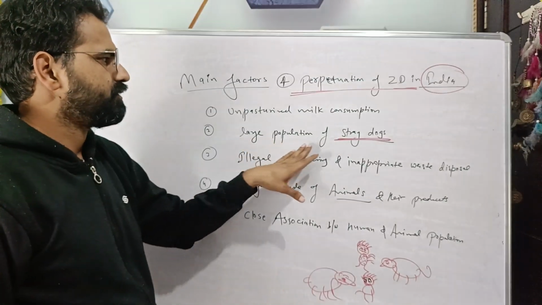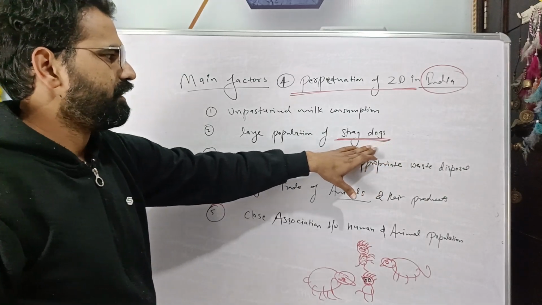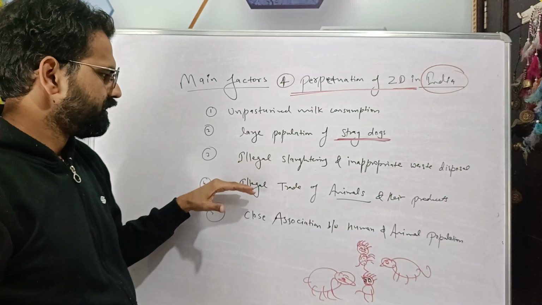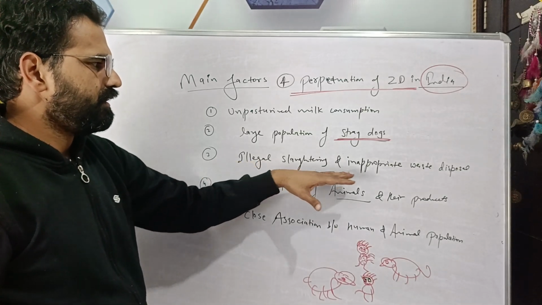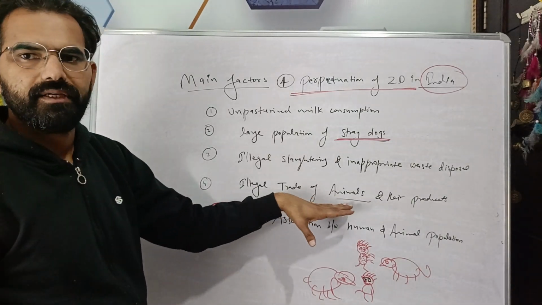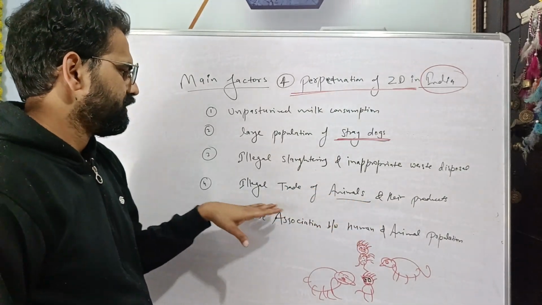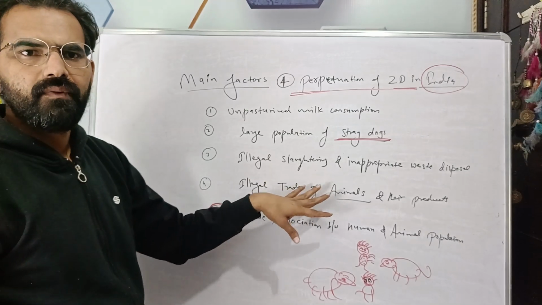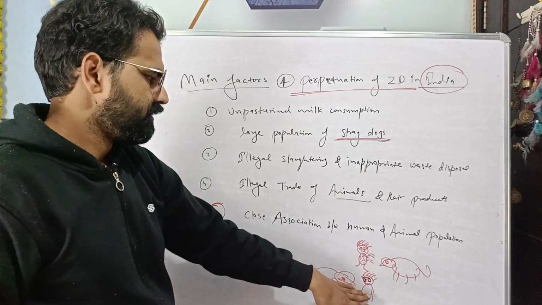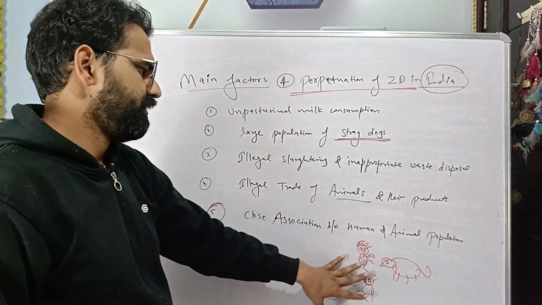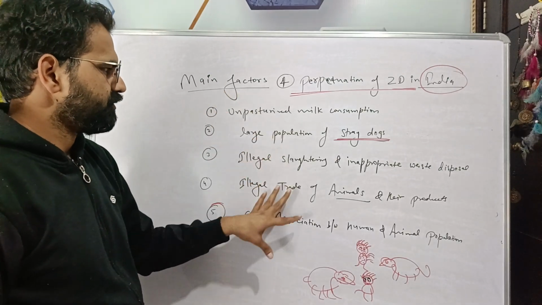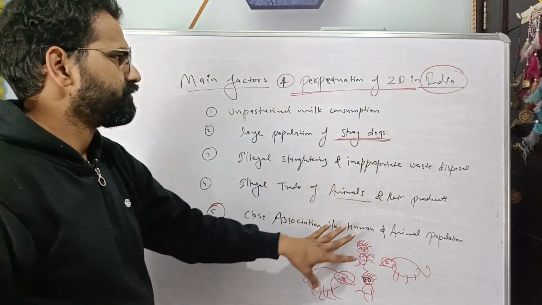Next, large population of the stray dogs that are responsible for the rabies. Then illegal slaughtering and inappropriate waste disposal and illegal trade of the animals and their products, mainly illegal trade of the wildlife products. Close association between the human and animal population. So these are the forces, factors responsible for the perpetuation of zoonosis in India.